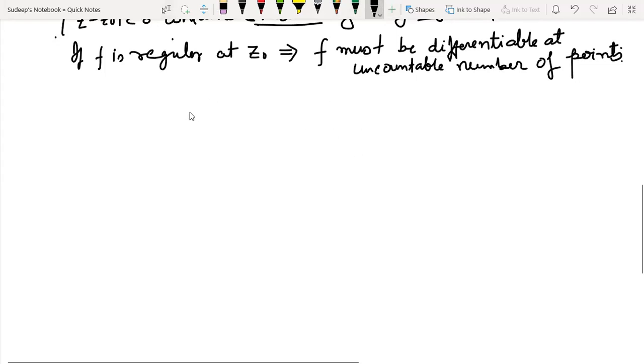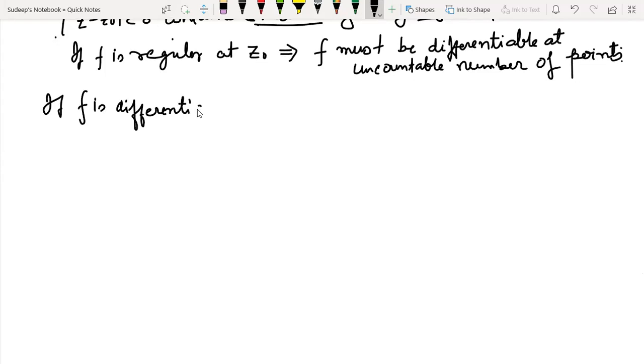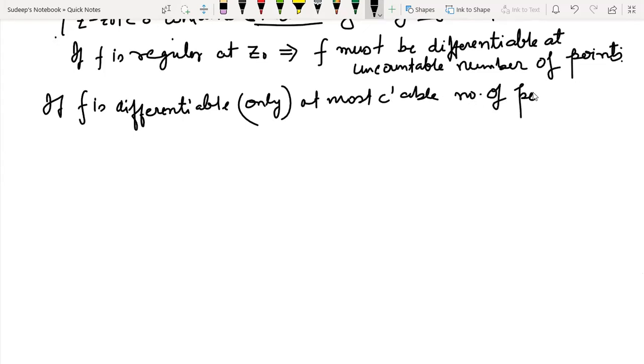Point number one. Okay. What does it imply further? If f is differentiable only at most at a countable number of points, then always remember, f cannot have a regular point.